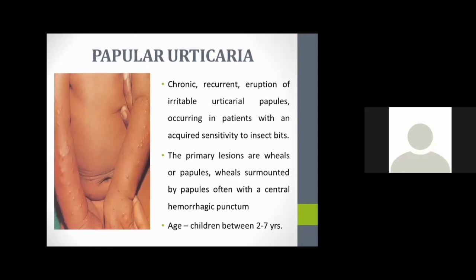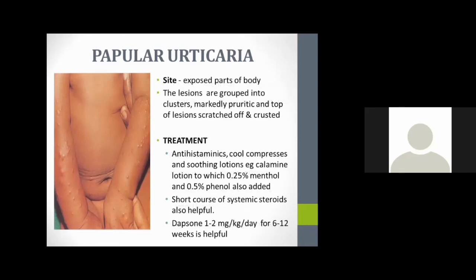Wheals are surmounted by papules, often with a central hemorrhagic punctum. This is common in children because of insect bites, mainly in 2 to 7 years of age. Mainly, these insect bites happen on the exposed parts of the body.